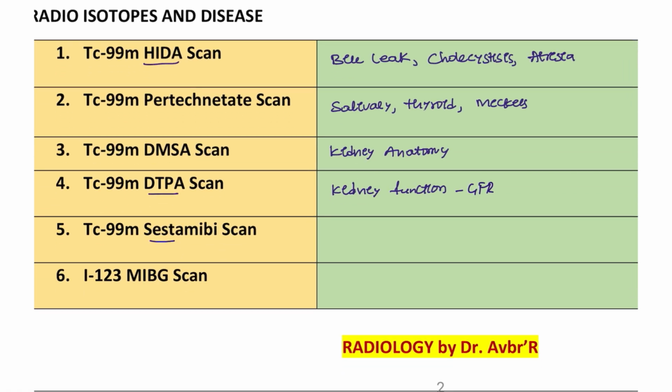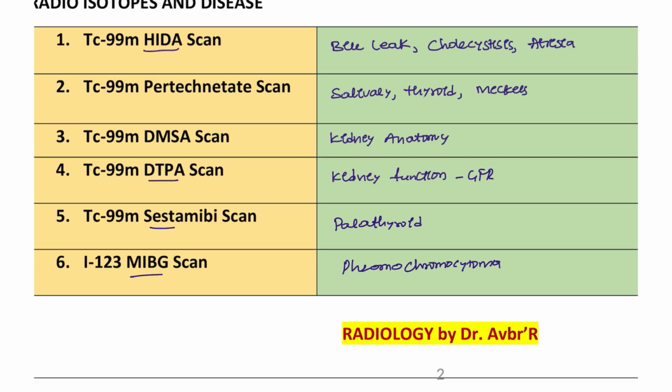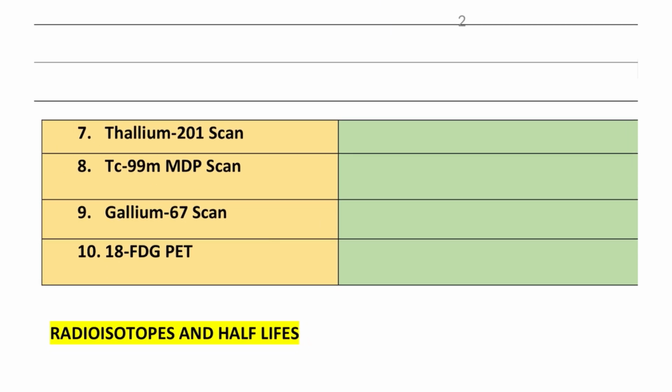And sestamibi scan is used for the parathyroid glands, for parathyroid lesions. MIBG scan is used for pheochromocytoma. Next, thallium. Thallium is used for the heart, especially for heart perfusion.